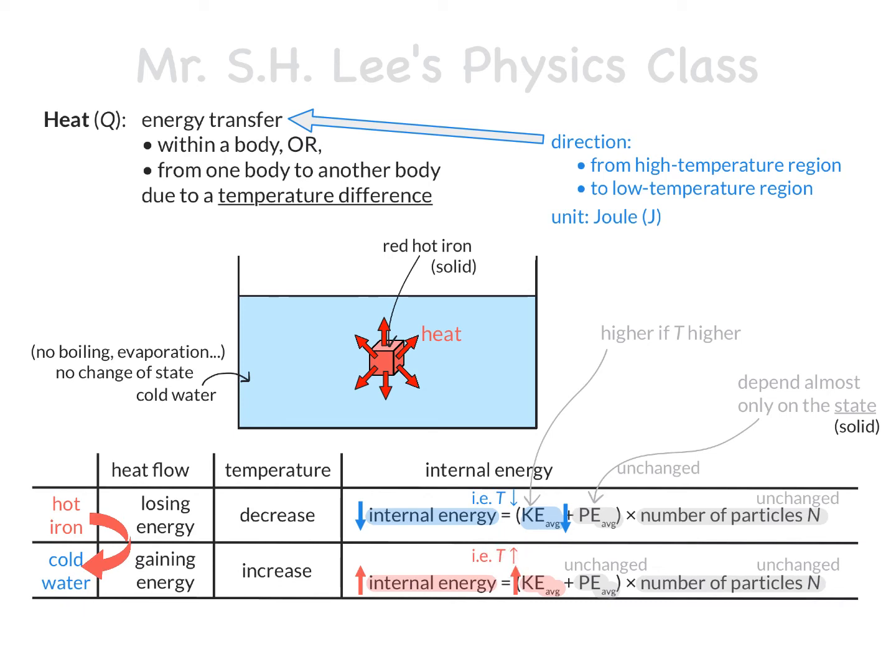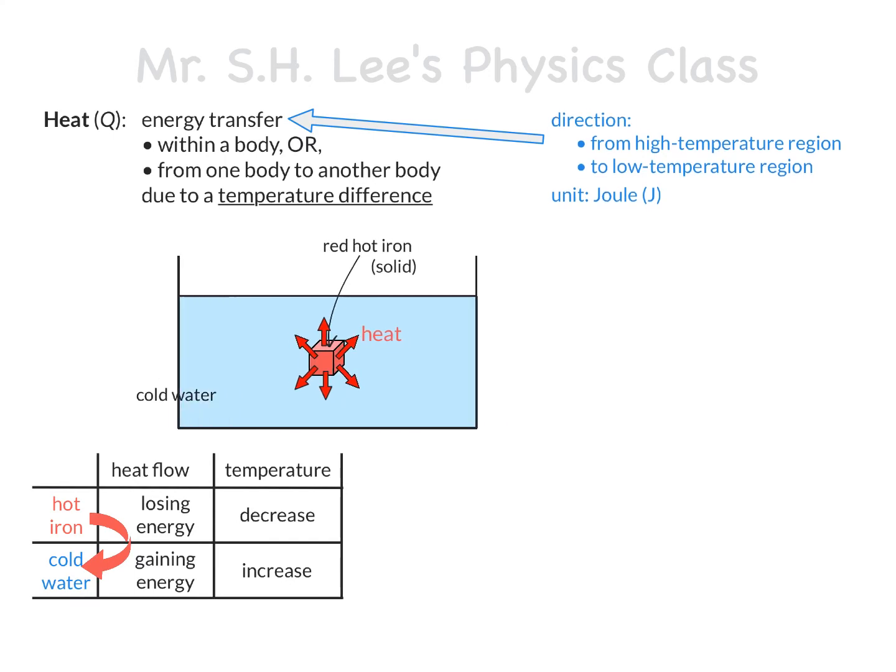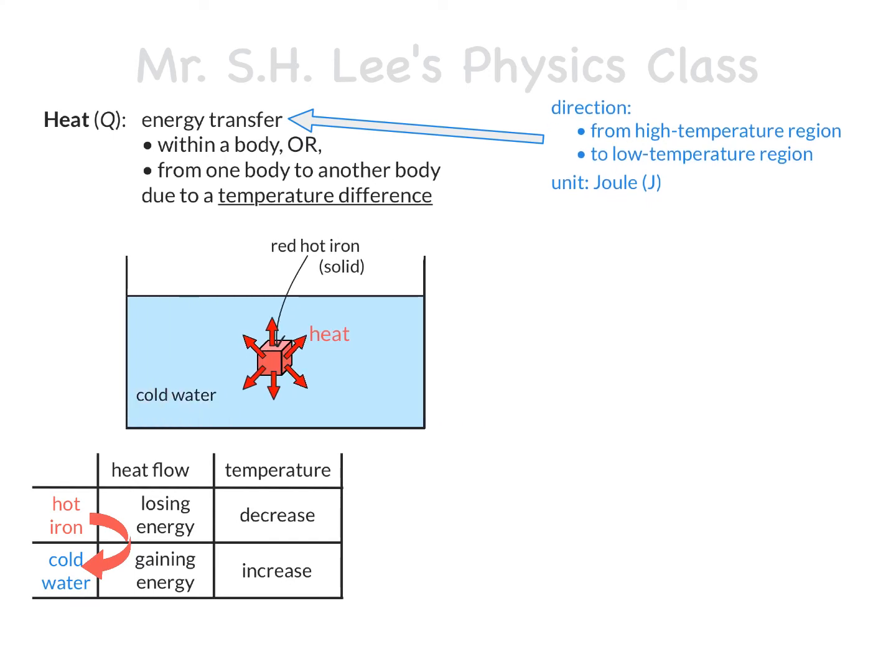So, the conclusion is that if a body has a net heat loss, its temperature drops. And if a body has a net heat gain, its temperature rises, provided that there is no change of state happening in the process, very much like the one shown here. The case with change of state will be discussed later. But an important question is, what happens then? Does the water go on to gain heat forever and its temperature become infinitely high, and the iron also keep losing heat forever in a similar fashion? Of course, this is impossible.